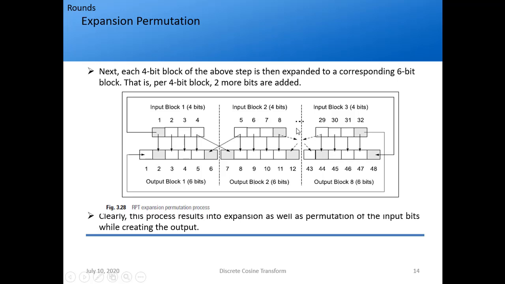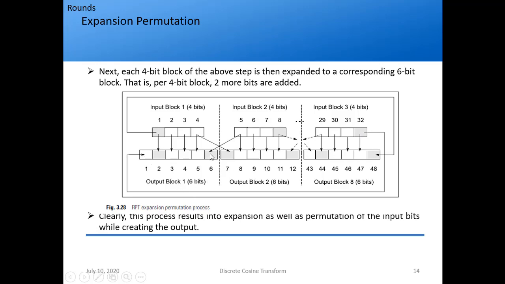So I have the 8 4-bit blocks. Input block 1, input block 2, input block 3 and so on. Each is of 4 bits. So I write them 1, 2, 3, 4, then 5, 6, 7, 8, dash, dash, 29, 30, 31, 32. This should be actually block 8. So what I do, I take the 4 bits as it is. Then I take the last bit of the previous block and append it here. So that becomes my first bit of the 6-bit block.